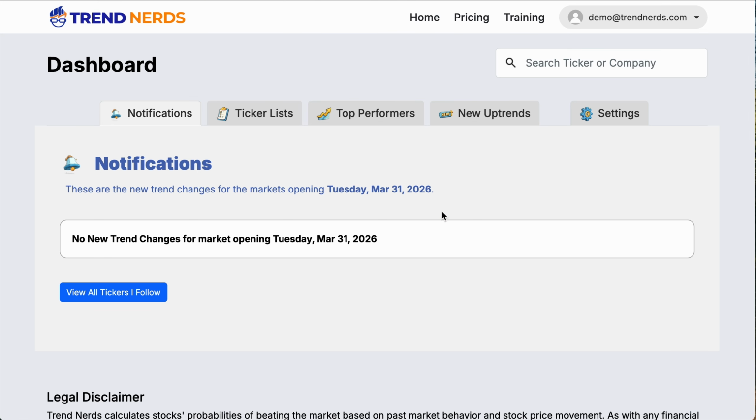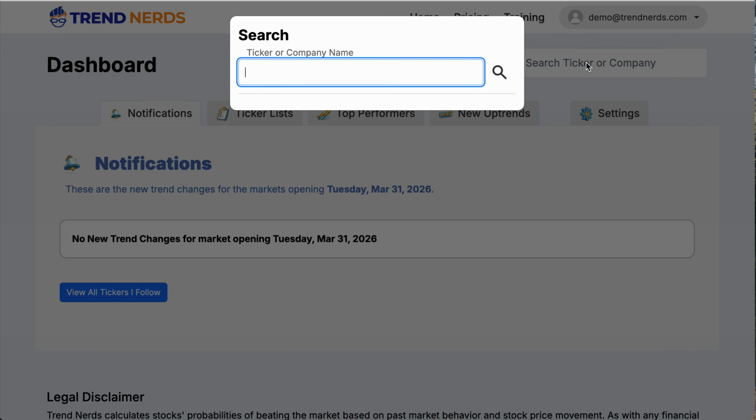So when you first sign in, you'll be taken to your dashboard notifications. Now, once you start following stocks, any daily changes will show up here. But since this is a new account, we're not following anything. So let's start off by looking at a stock. And I'll just pick one random stock. I'll look at Google. There's a search box in the top right corner.